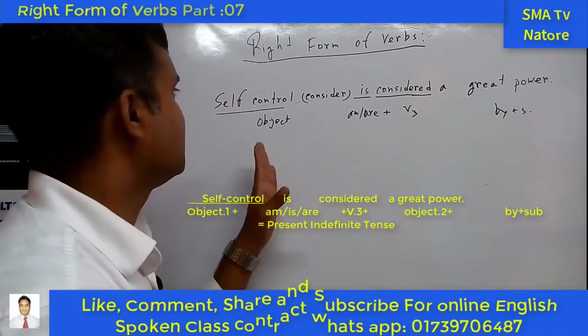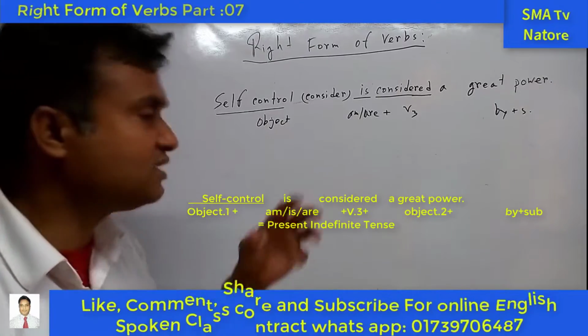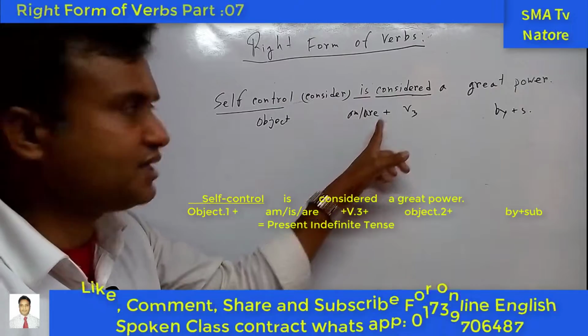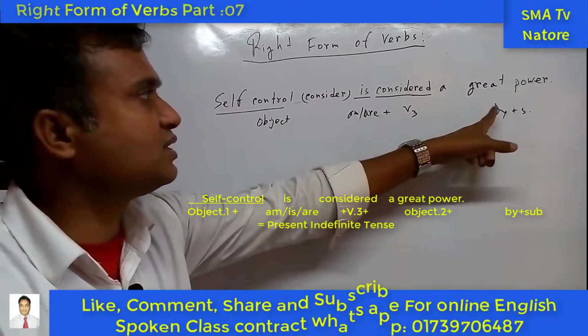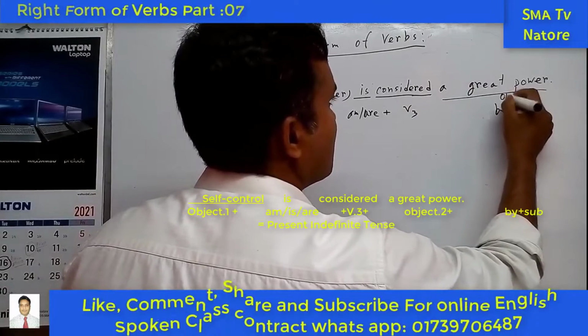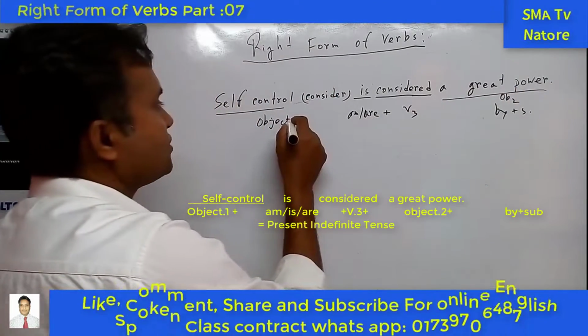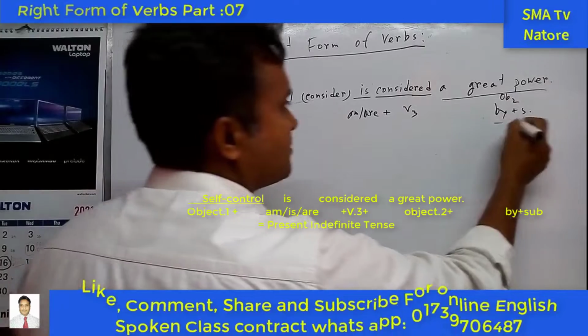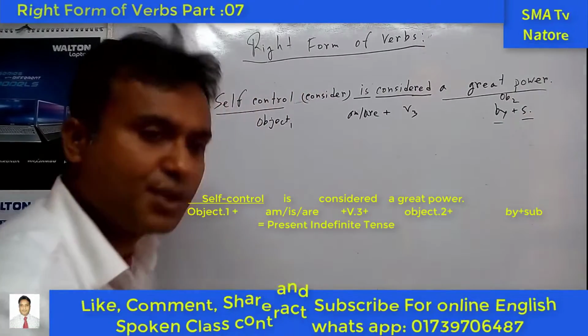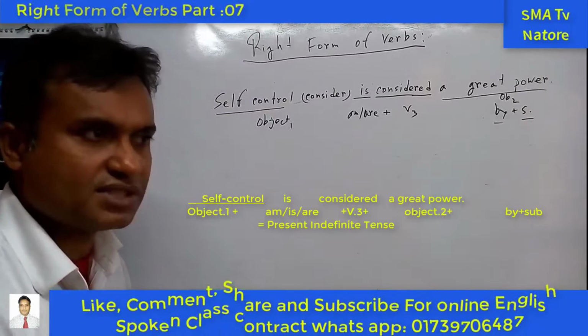So in that sentence, if we consider that this is the object, then am, is or are, and the next one the past participle form, and the next one is the object. This one is object 2, and this one is object 1, and the next one is by plus subject. So the subject may be the people, human being, etc., or somebody, someone.